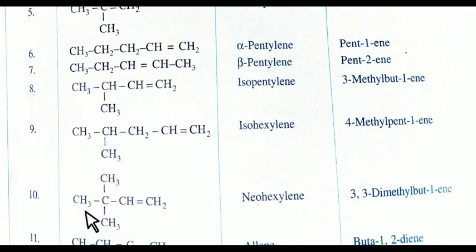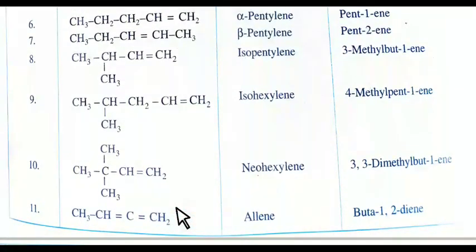Now next, see here, one carbon is attached with 4 carbon atoms, it means it is a neo group. Total number of carbon is 6 and the central carbon atom is attached with 4 carbon atoms. So it is neohexylene.